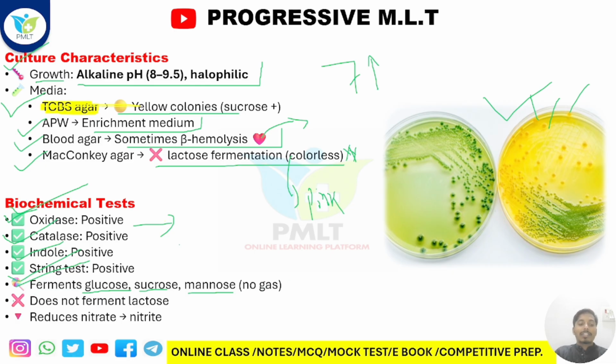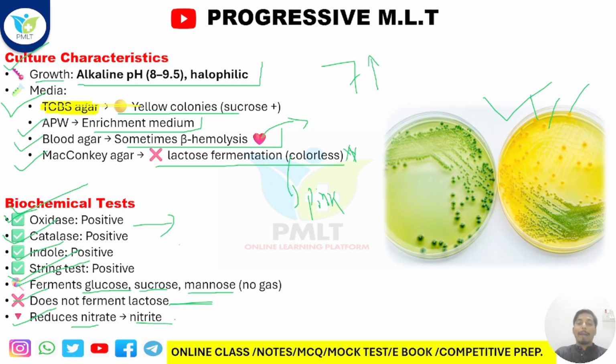After that, they do not ferment lactose. Please keep in mind that here is also an important question: Vibrio cholerae ferments which sugar? There are lots of options. If you get lactose, then you have to choose another one. They are non-lactose fermenting bacteria. Got it? After that, they basically reduce nitrate to nitrite. Got it? Nitrate to nitrite.